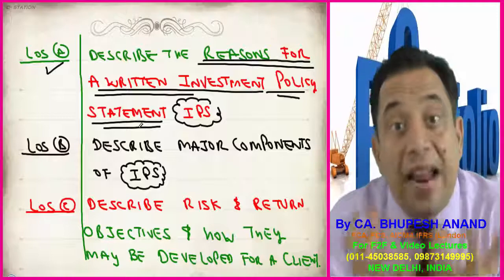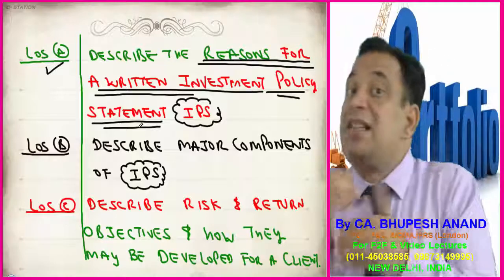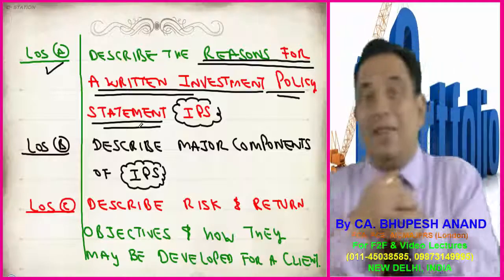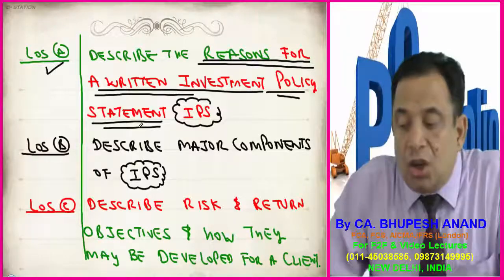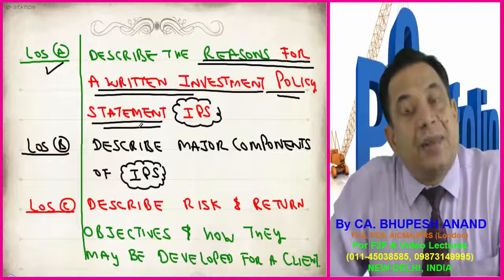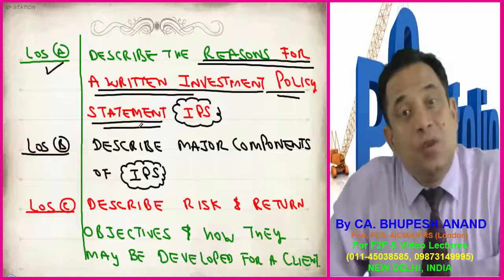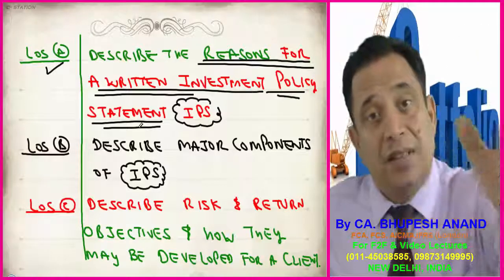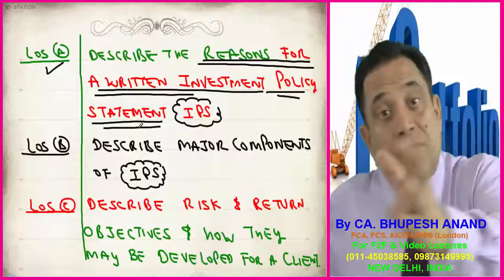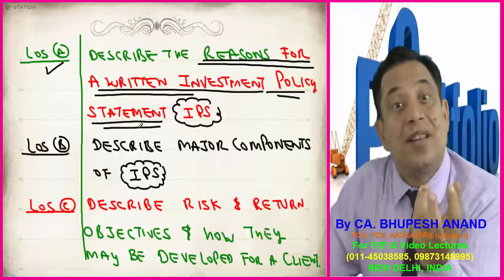First is why, what are the reasons, and second is what are the components of the investment policy statement, and learning outcome C, risk and return objectives. We have seen that there can be different types of investors: risk tolerant, risk averse, risk neutral, risk lover. Within risk aversion, we can have low risk aversion and more risk aversion, and with the help of a questionnaire we can find out which type of investor he is.